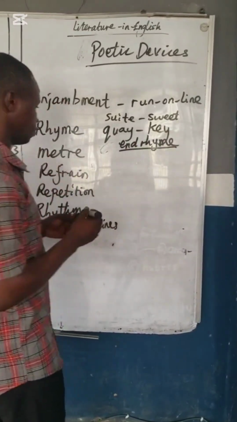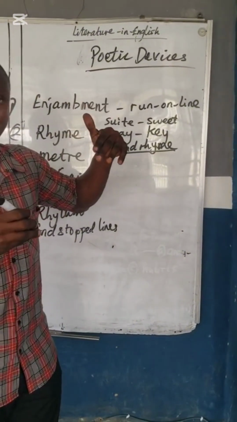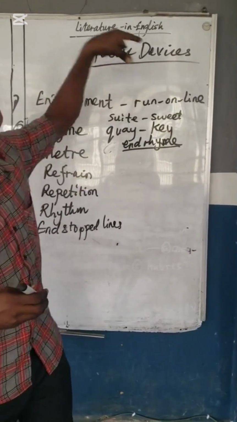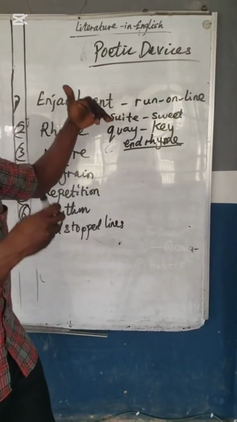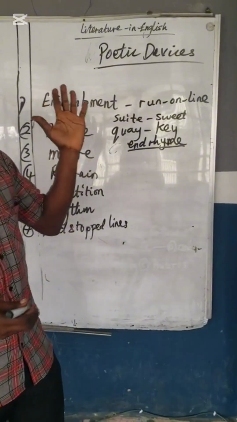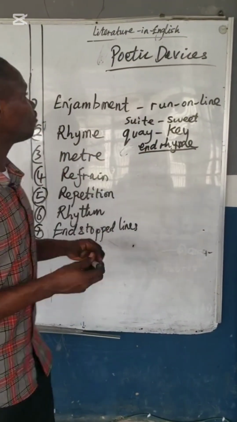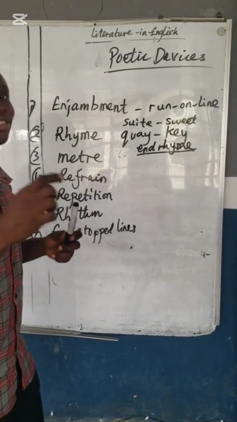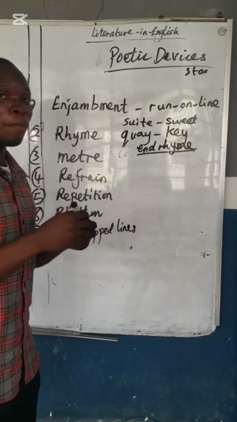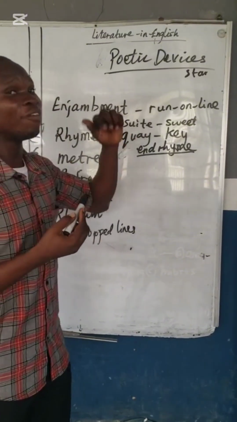What is end rhyme? End rhyme means the similarity that a word has with another word at the end. So end rhyme means the rhyme that happens at the end of each line. When you are reading a poem, at the last word in each line, if they rhyme, that is called end rhyme. So if I say twinkle, twinkle, little star, the last word there is star. Up above the water, twinkle, twinkle, little star, how I wonder what you are.